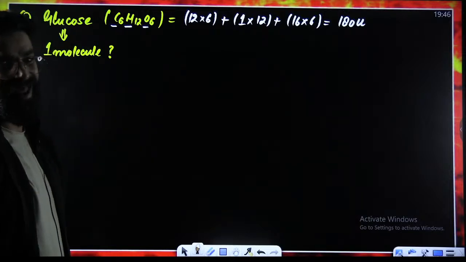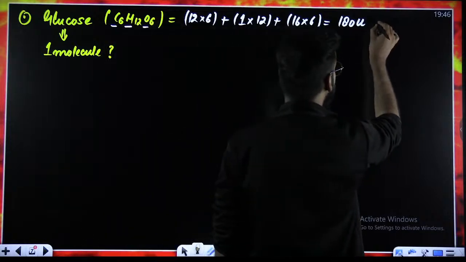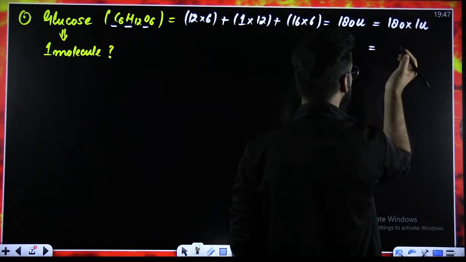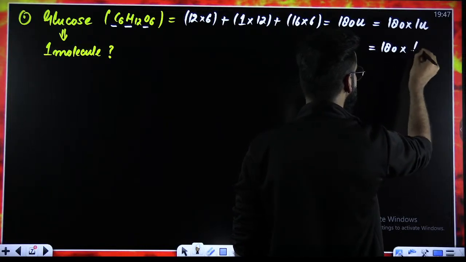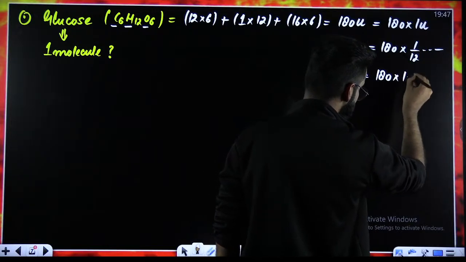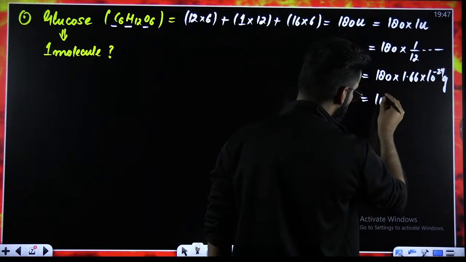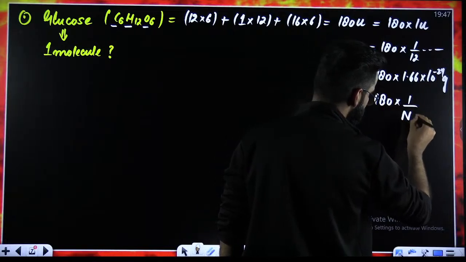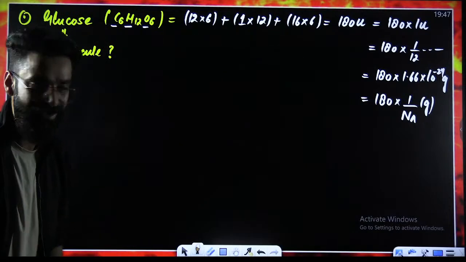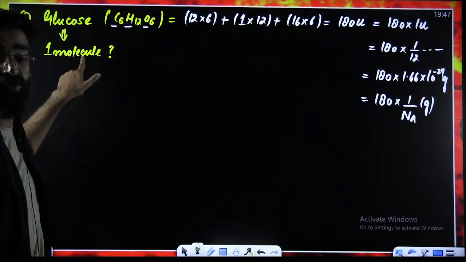Now, my dear students, what is the meaning of this 180U over here? In order to understand the meaning of 180U, I'll just break it as 180 multiplied by 1U. And instead of 1U, you can write 1 by 12th of the mass of carbon-12 atom. Instead of 1U, you can write 1.66 into 10 raised power minus 24 grams. Instead of 1U, you can write 1 divided by Avogadro's number in grams. So tell me the meaning of all these terms over here. I just wanted to calculate the molecular mass of glucose. I just wanted to calculate the mass of one molecule of glucose.